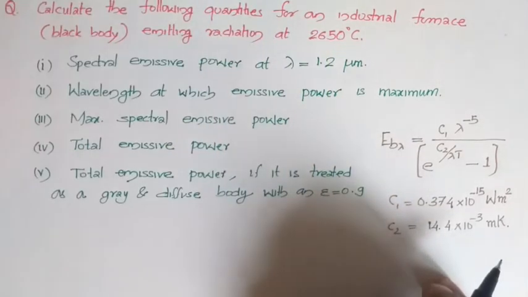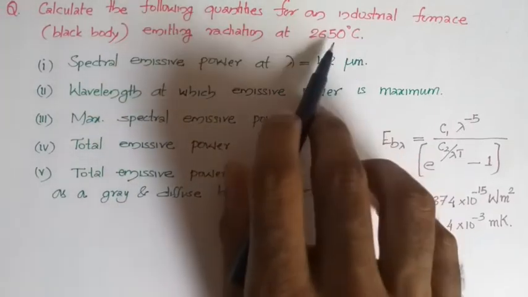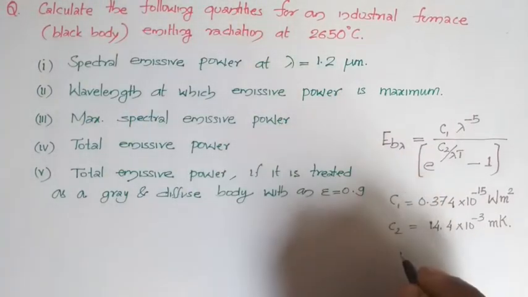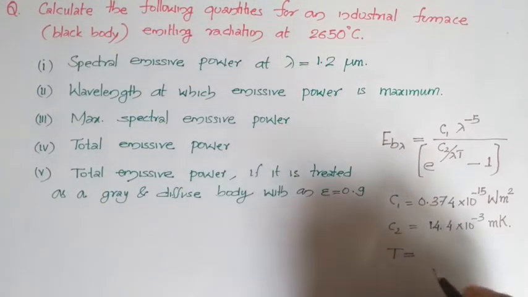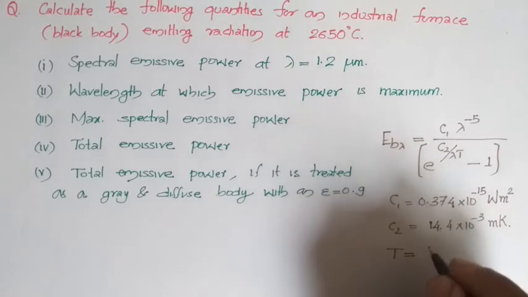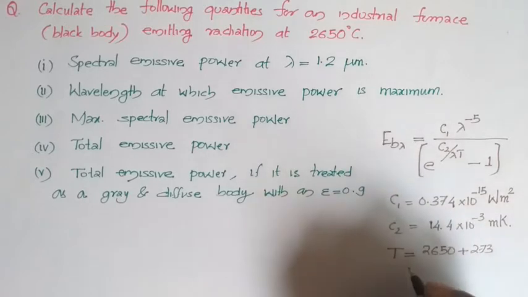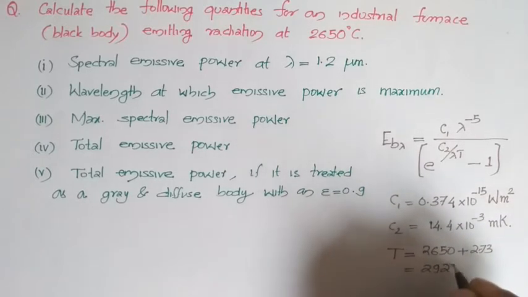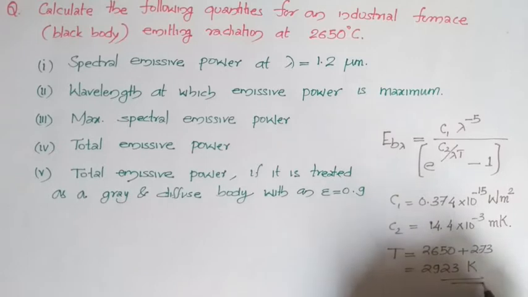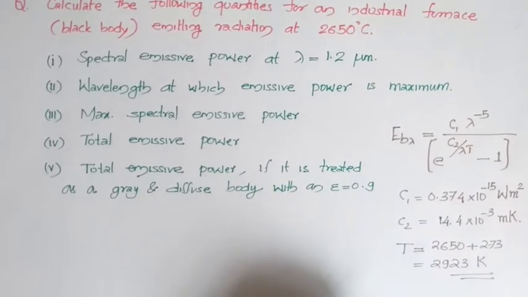So here the industrial furnace, which is a black body, is having a temperature of 2650 degrees Celsius. So first I will be evaluating temperature, which will be equal to 2650 plus 273, which is equal to 2923 Kelvin.